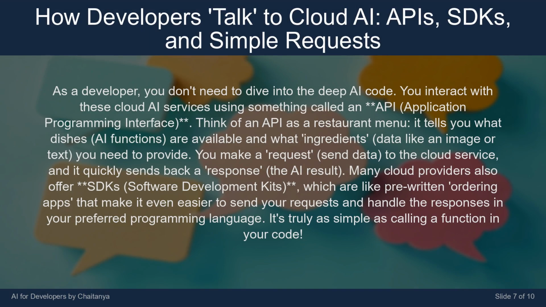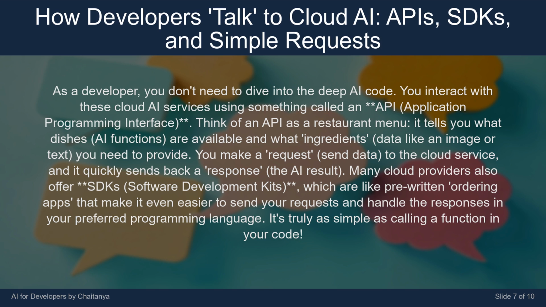As a developer, you don't need to dive into the deep AI code. You interact with these cloud AI services using something called an API, Application Programming Interface. Think of an API as a restaurant menu. It tells you what dishes, AI functions, are available and what ingredients, data like an image or text, you need to provide.